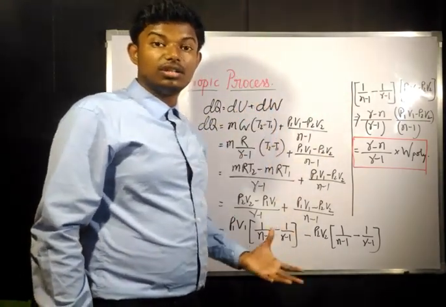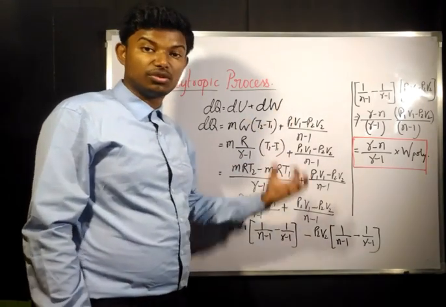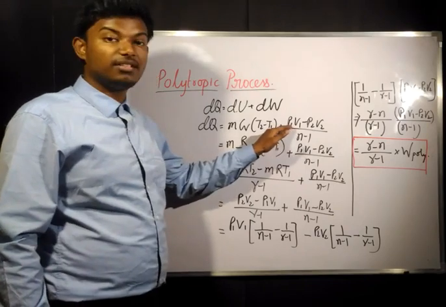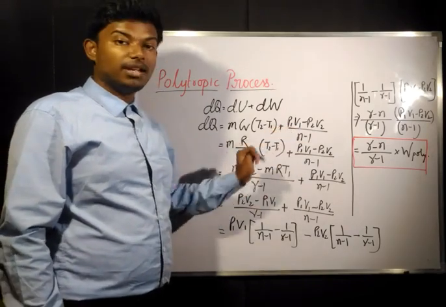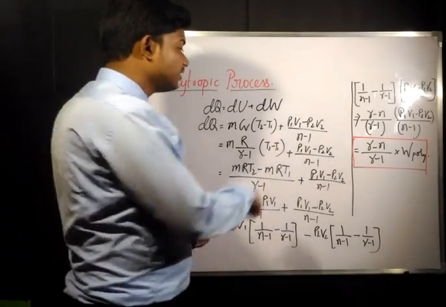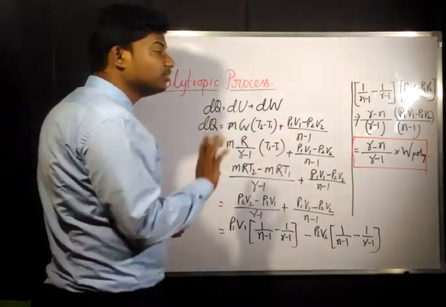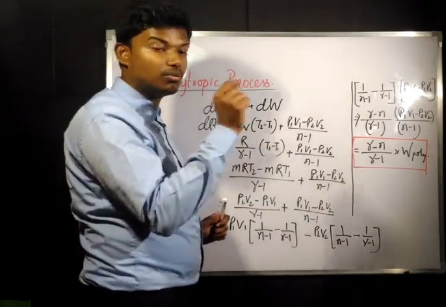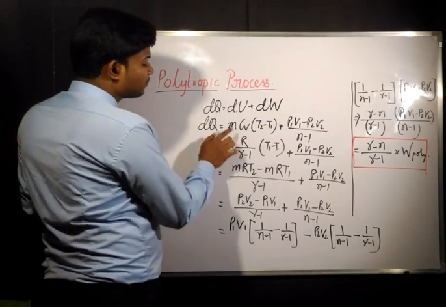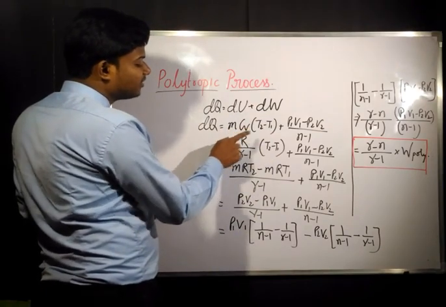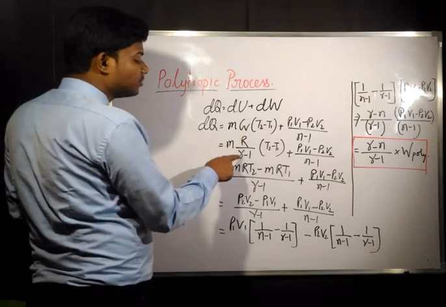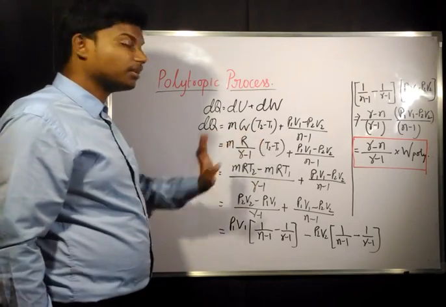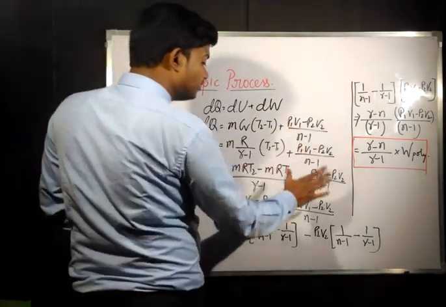Where we are finding out the work done for various non-flow processes. So in non-flow process, for polytropic process, this was given as (p1 v1 minus p2 v2) by (n minus 1). n is the polytropic index which lies between 1 and gamma. That is, for air the n value was between 1 to 1.4. Now here we are writing m, then we are replacing Cv with this equation, characteristic gas constant R by (gamma minus 1), which we found out in the last board. The Cv is R by (gamma minus 1), and T2 minus T1 is constant. And this is again same.